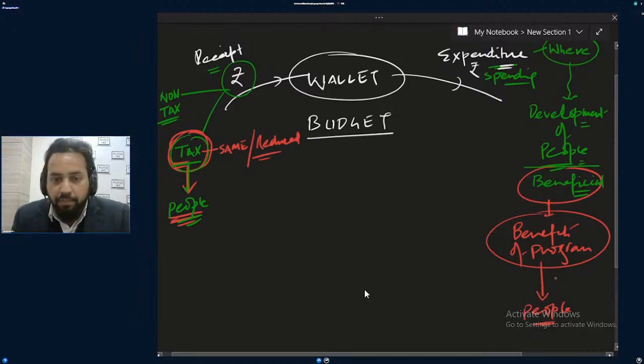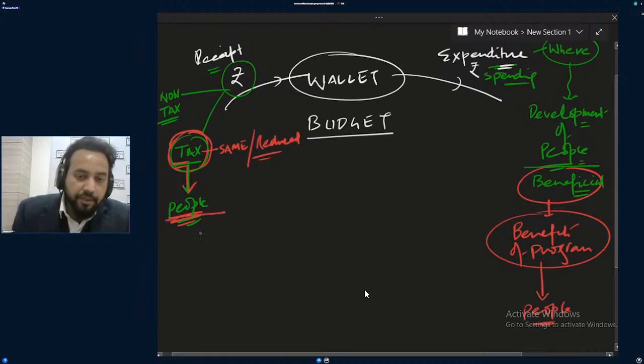Got the point? But the overall picture is not only what common people are looking at in the budget. The overall picture is the overall receipts of the government and the overall expenditure of the government. You are not a common person. You are going to be an IAS officer. You should know what the overall budget is. Yes or no? Got the point?